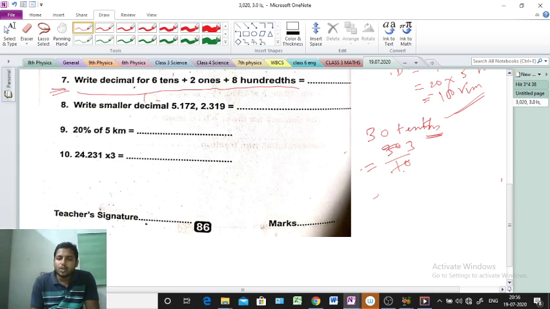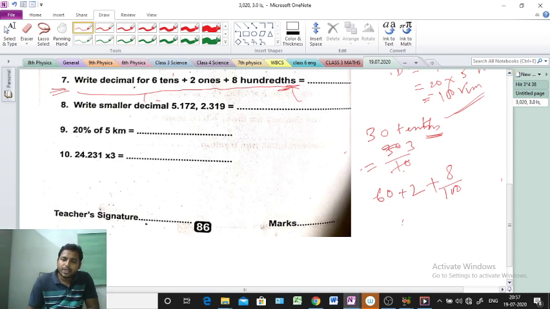6 tenths means, I told you, tenths means we are dividing by 10, and THS means that 10 will be in the denominator, because we are dividing. That concept should be cleared. Next, 2 ones means 2 only. Next, 8 hundredths means 8 by 100, because THS is there, so 100 will come in the denominator.